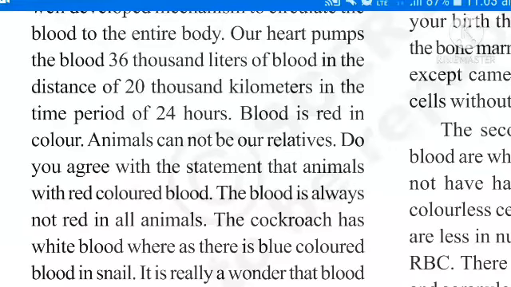You know, children, when you are in your mother's womb, when you are a small kid, your RBC are formed in the liver and spleen. Do you know the liver? It is present on the right side of our body, in the chest region. And the spleen. These two parts are important. These two parts produce red blood cells when you are in your mother's womb. After your birth, these RBC are produced from the bone marrow of long bone. See, take a long bone. In the center, the hollow portion is called bone marrow.